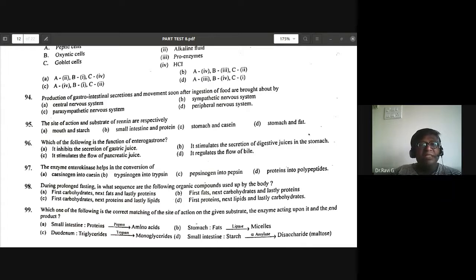It is the parasympathetic nervous system that brings about the production of gastrointestinal secretion and movement soon after the ingestion of food. So the answer is the parasympathetic nervous system.